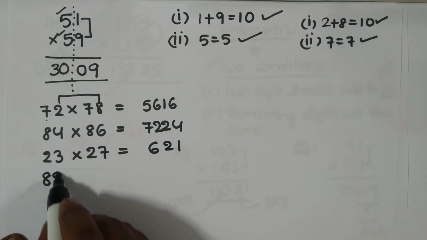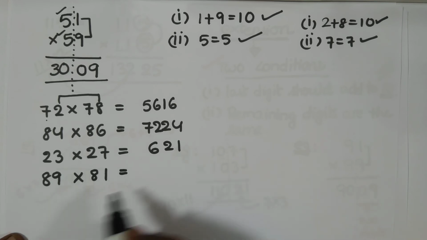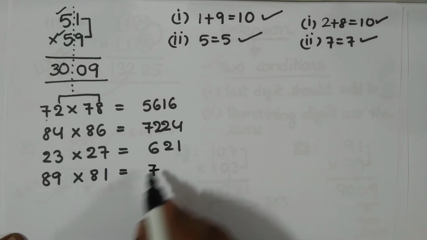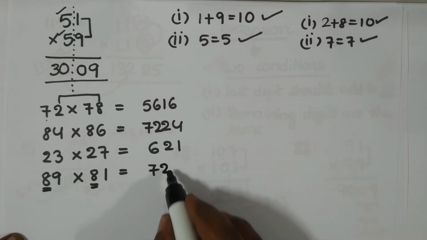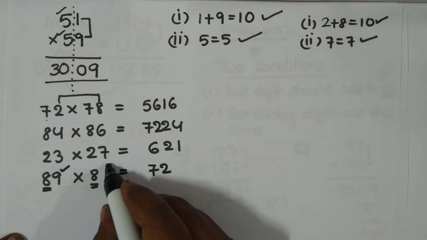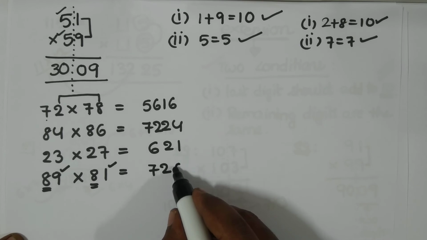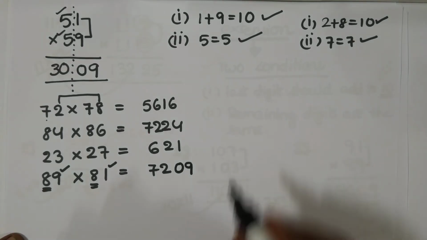And again 89 multiplied by 81. 8 9s are 72, and 9 plus 1 is 10, satisfied. So 9 1s are 9, but we always have to take 2 digits, so it is 7209.